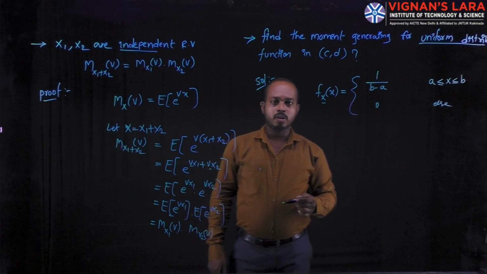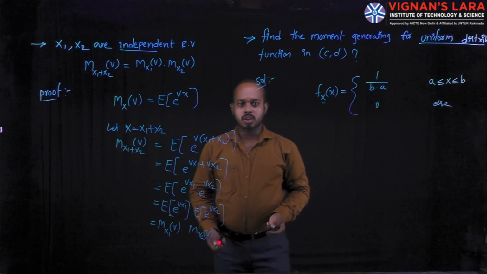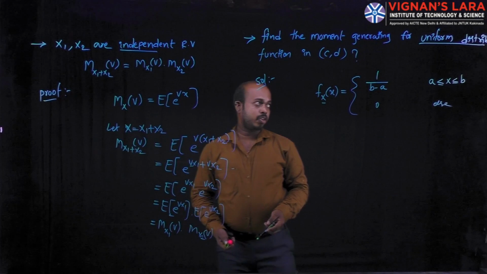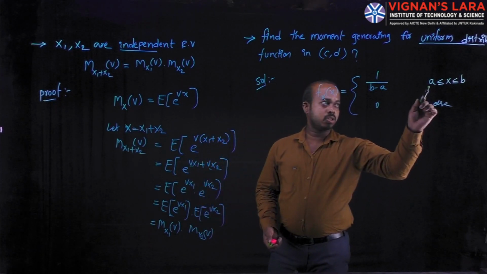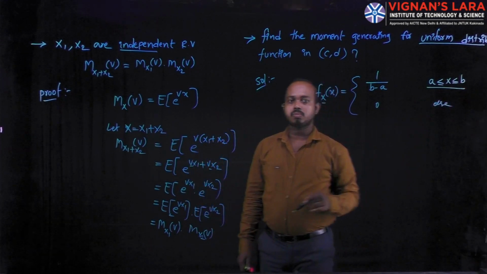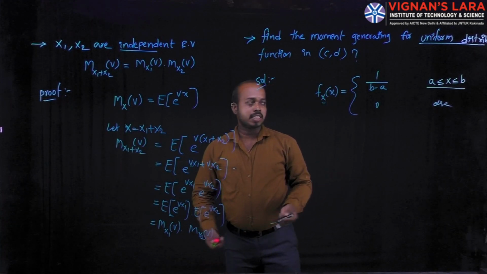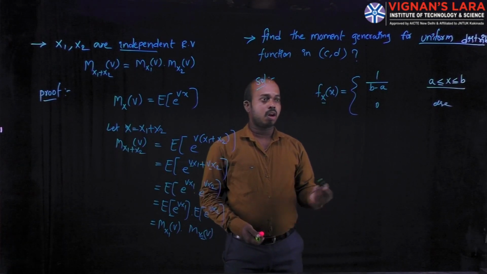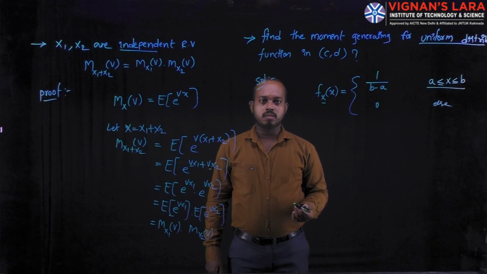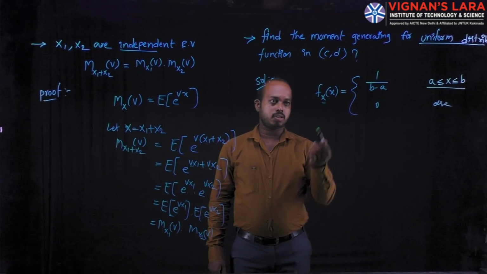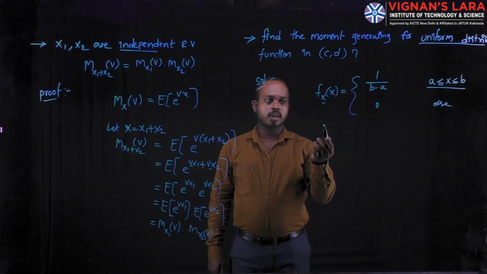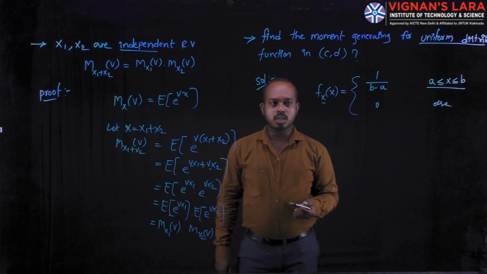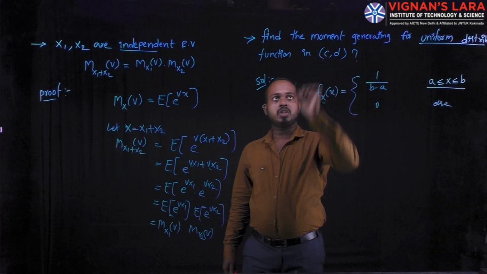But here we are finding the moment generating function for a continuous random variable. Why am I calling this continuous? Because it is spread over a range. We could write the distribution, but it is not needed here, because we are finding the moment generating function.